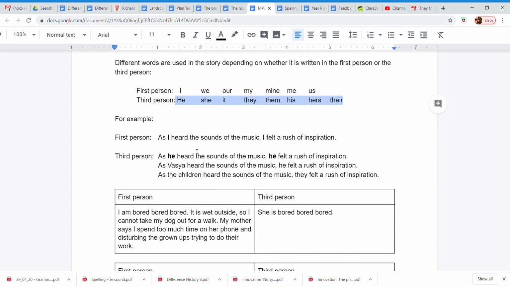For example, in the first person: as I heard the sounds of the music, I felt a rush of inspiration. I am telling the story about me, so I use I.